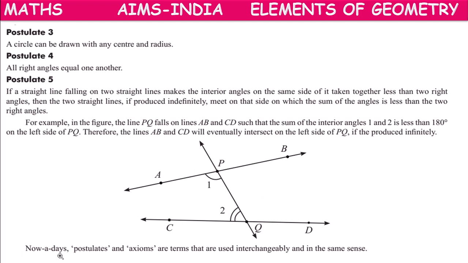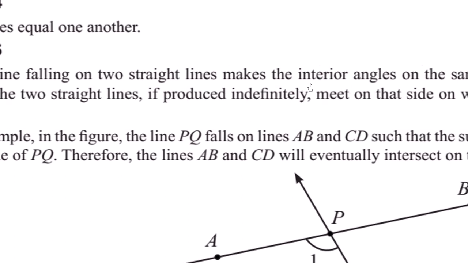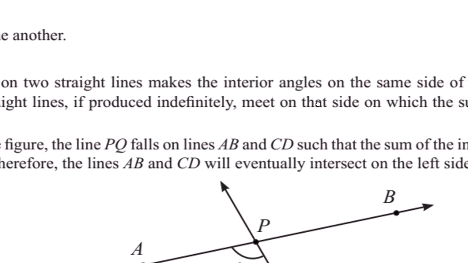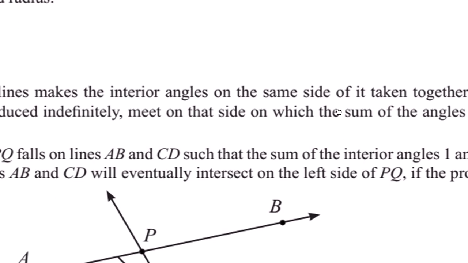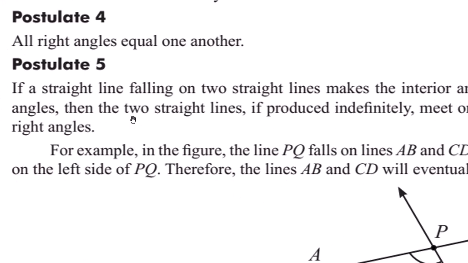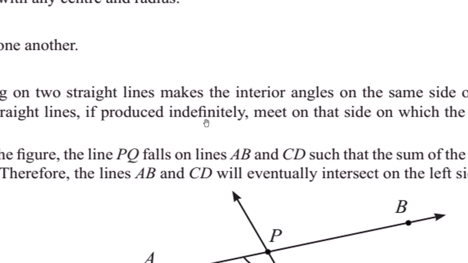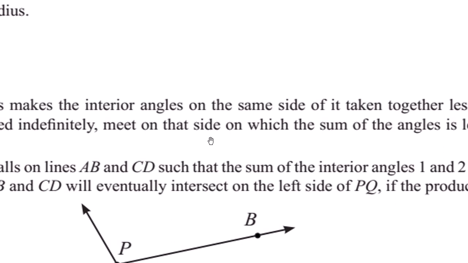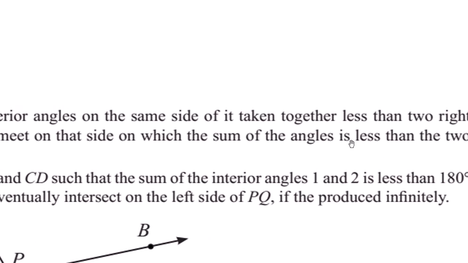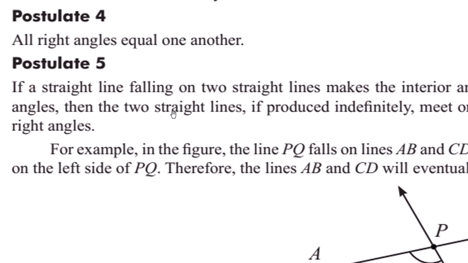Next, postulate 5. If a straight line falling on two straight lines makes the interior angles on the same side of it taken together less than 2 right angles, then these two straight lines, if produced indefinitely, meet on that side on which the sum of the angles is less than 2 right angles.